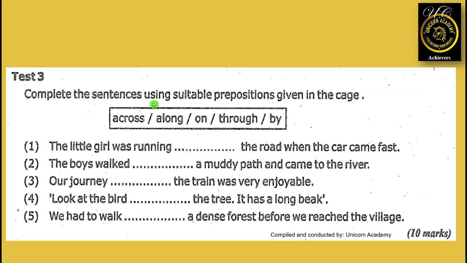Test 3. Complete the sentences using suitable preposition given in the cage. Across, along, on, through, and by. First one. The little girl was running across the road when the car came fast. The boys walked along a muddy path and came to the river.